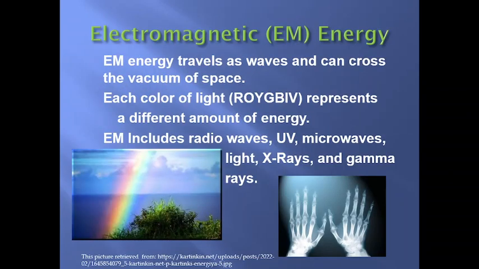Electromagnetic energy travels as waves and can cross a vacuum of space. Each color of light, like rubric, represents a different amount of energy. Electromagnetic energy includes radio waves, ultraviolet, microwaves, lights, X-rays, and gamma rays. And also here you can see some examples of EM, electromagnetic energy.